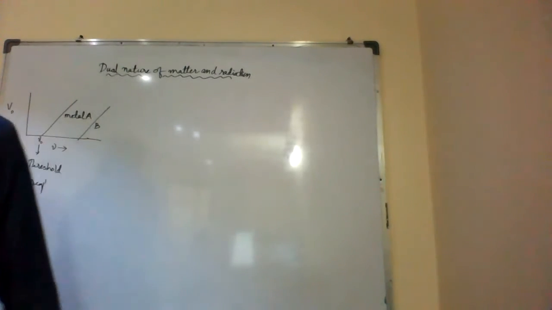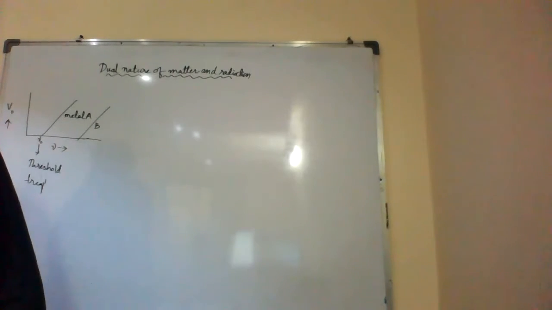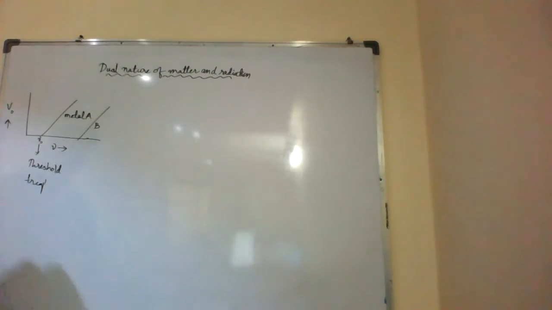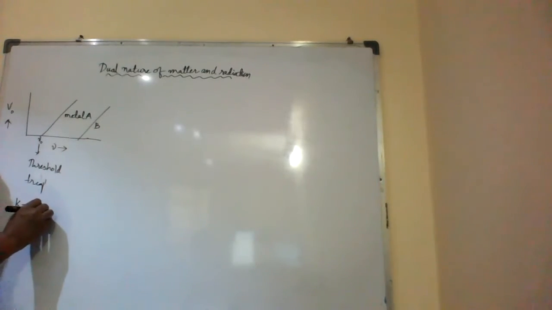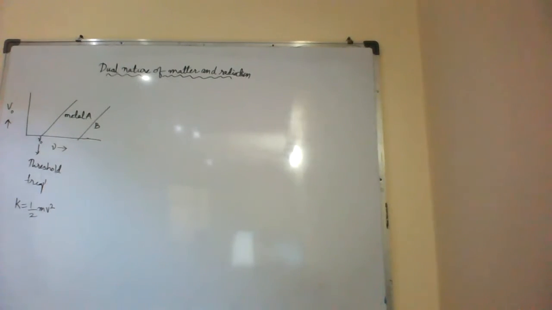Next, these observations have two implications. The maximum kinetic energy of the photoelectrons varies linearly with the frequency of the incident radiation. We have the formula, half mv square, but he says that the kinetic energy of the photoelectron varies linearly with the frequency of the incident radiation.